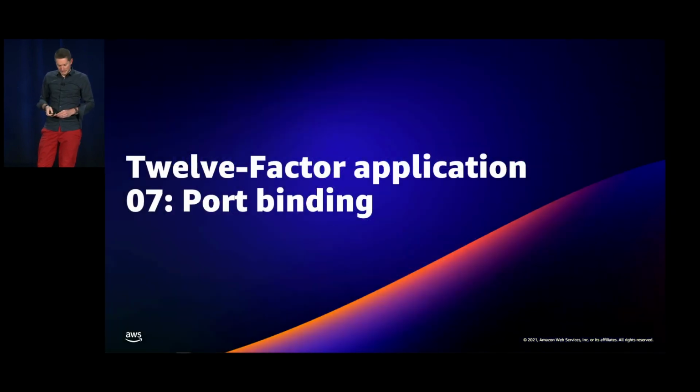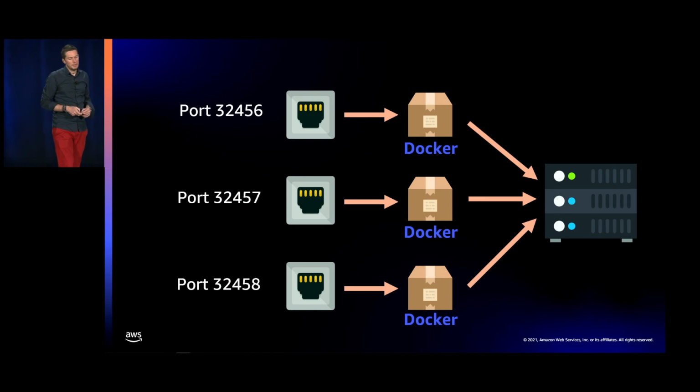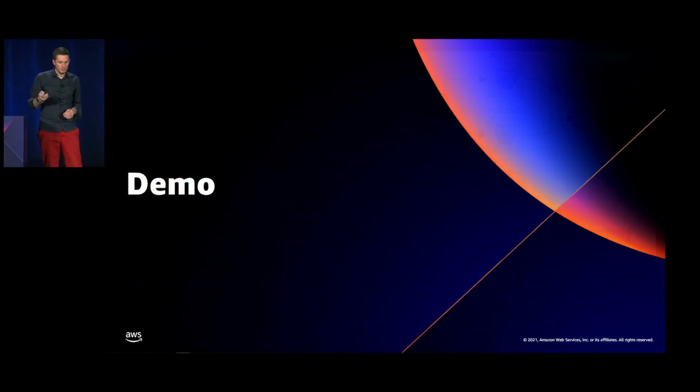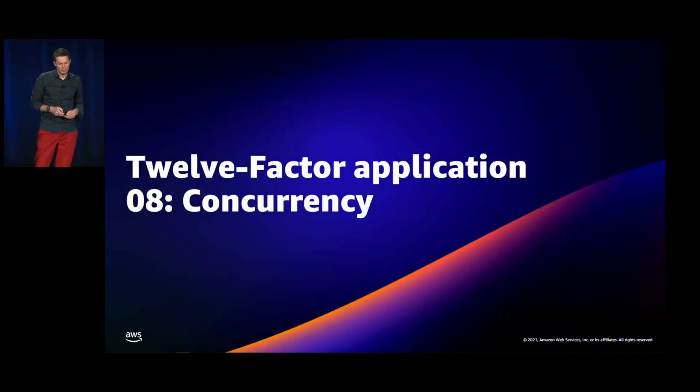The seventh principle is port binding. So that's quite obvious. I think that's quite straightforward. If several services are running on a single server, you cannot bind them on the same port. So you need different ports for every Docker image that is running on a specific server. You could then use a load balancer to map a URL to a bunch of ports that you've defined. So I'm not going to demo that because it's quite straightforward.